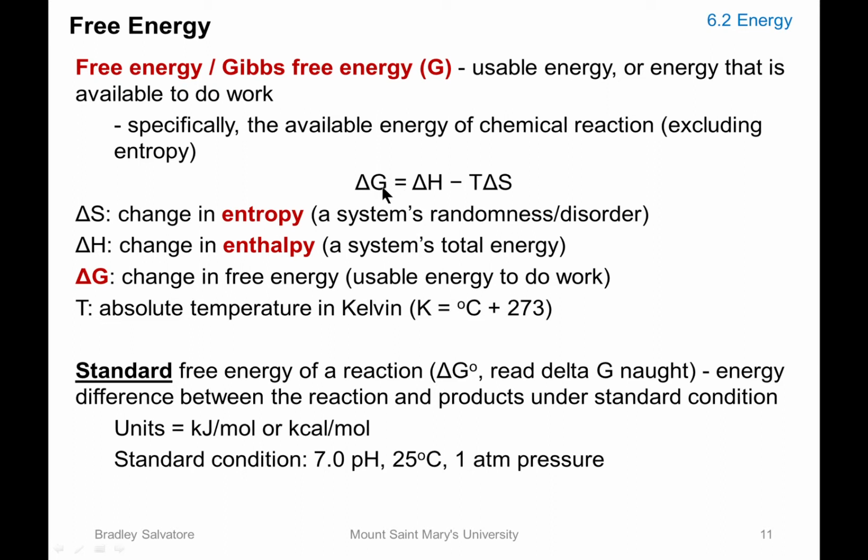So your delta G will be equal to delta H minus temperature times delta S. You have to take the entropy, the temperature, and the enthalpy into account in order to calculate delta G. Delta G is oftentimes calculated at standard conditions. So we also have the standard free energy of reaction, or delta G naught. This symbol is not a degree; it just means that it is at standard conditions.